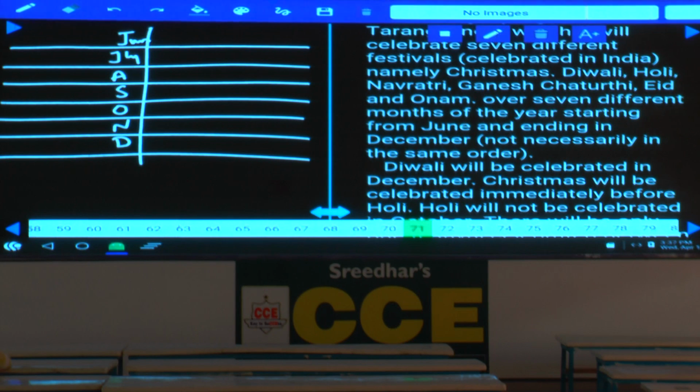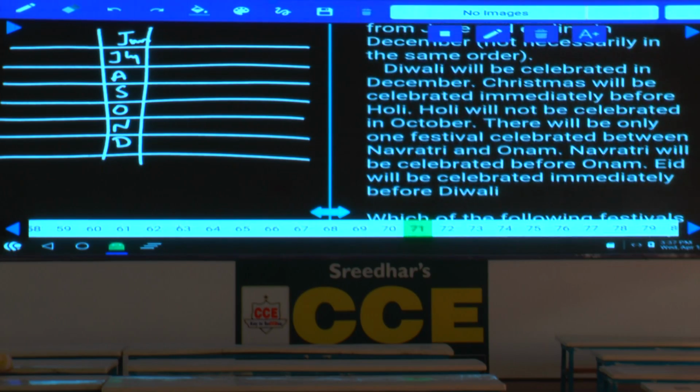November and December. Then Diwali will be celebrated in December. Now information clearly specified, Diwali is going to be celebrated in December, and this is Diwali. As Diwali is celebrated in the month of December, then Christmas will be celebrated immediately before Holi. Christmas is immediately before Holi, hence Christmas and Holi must be here. Christmas is before Holi, isn't it?